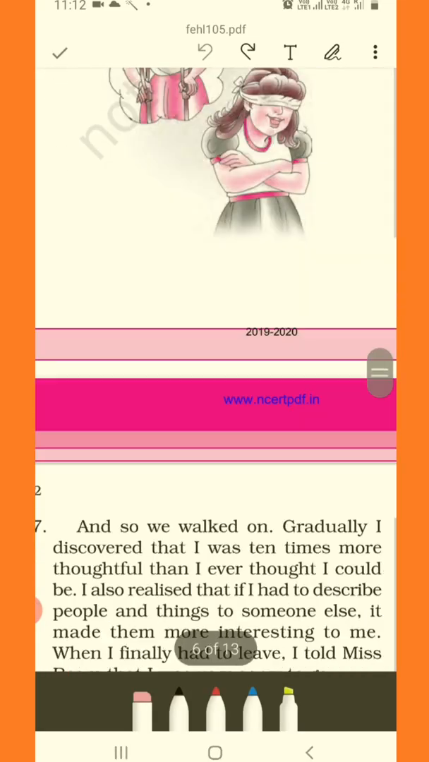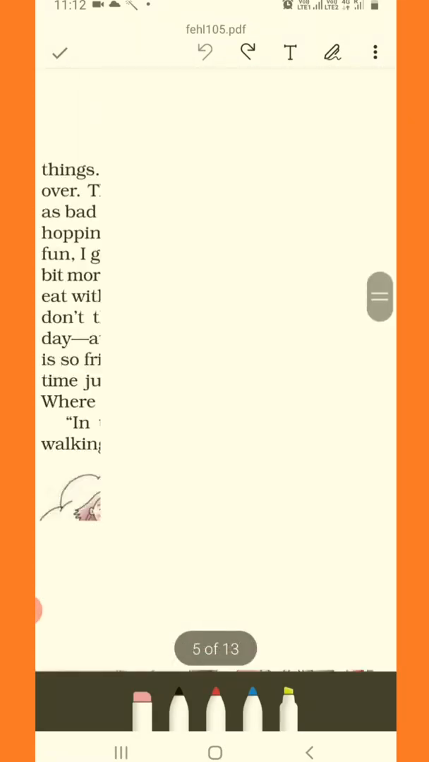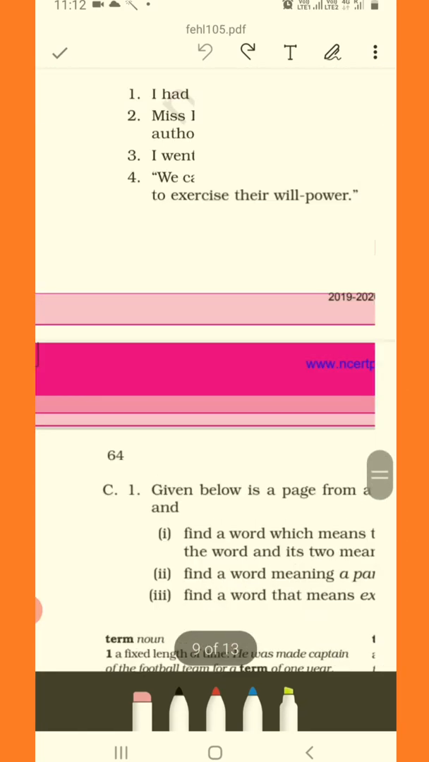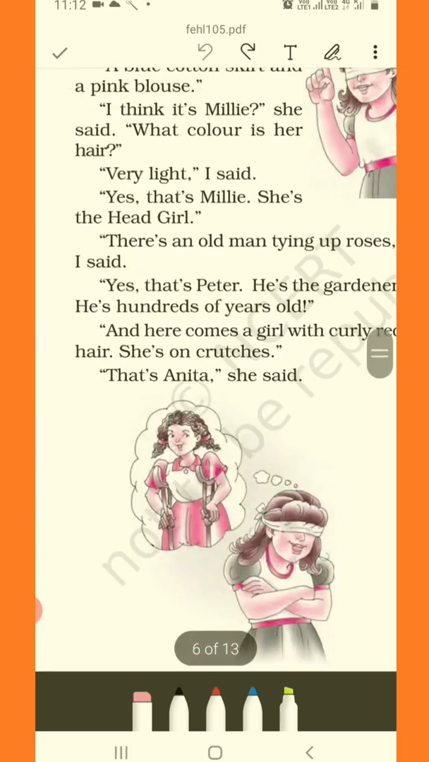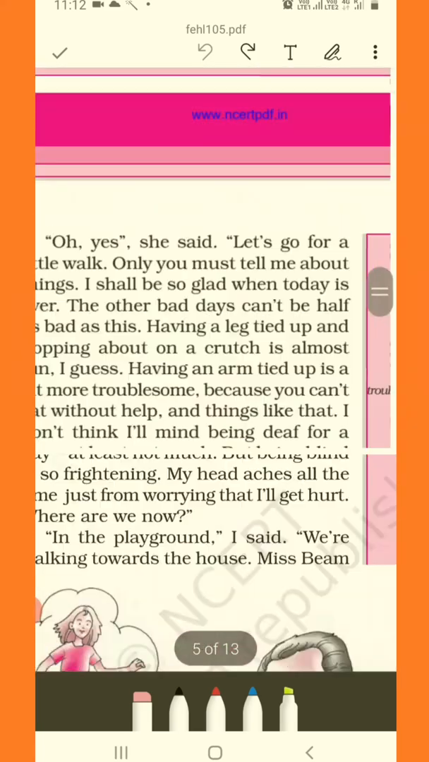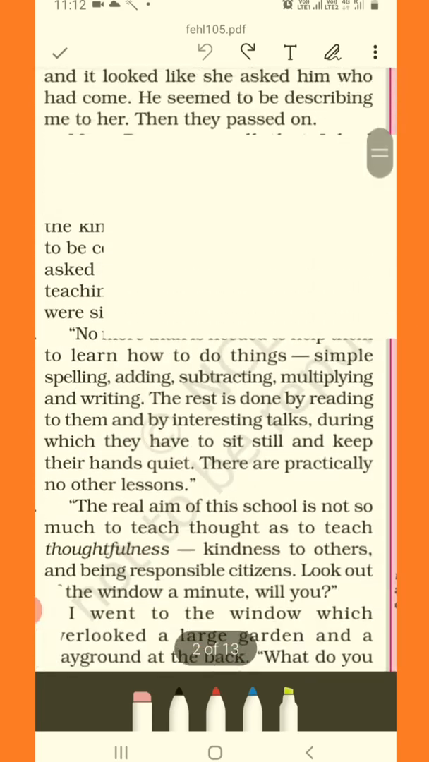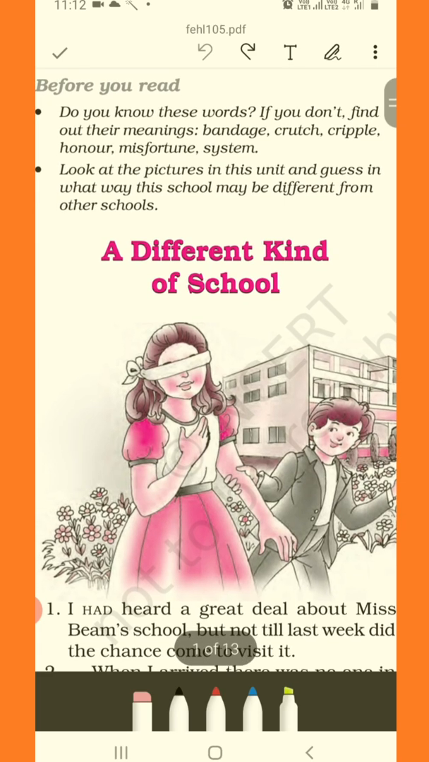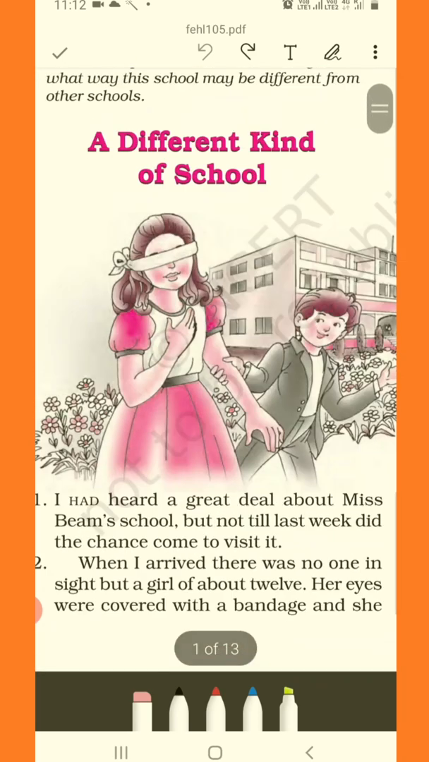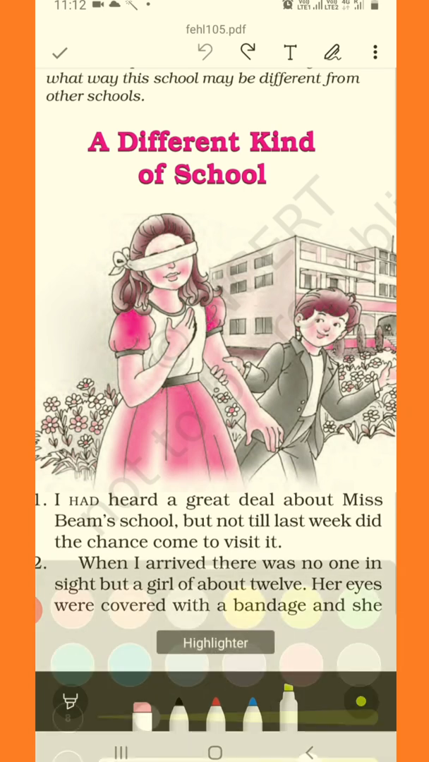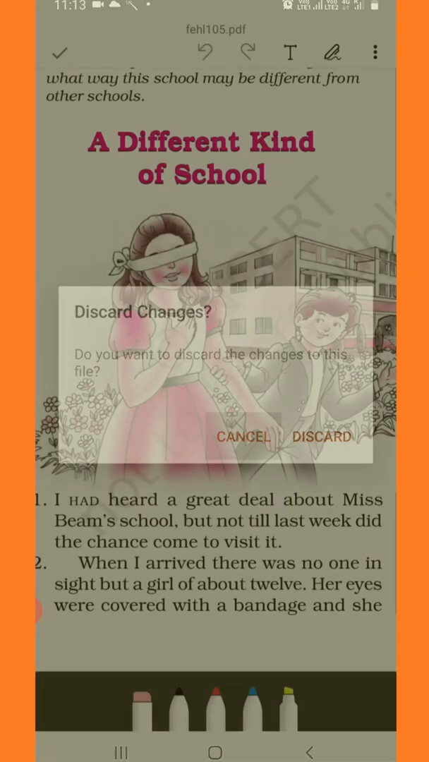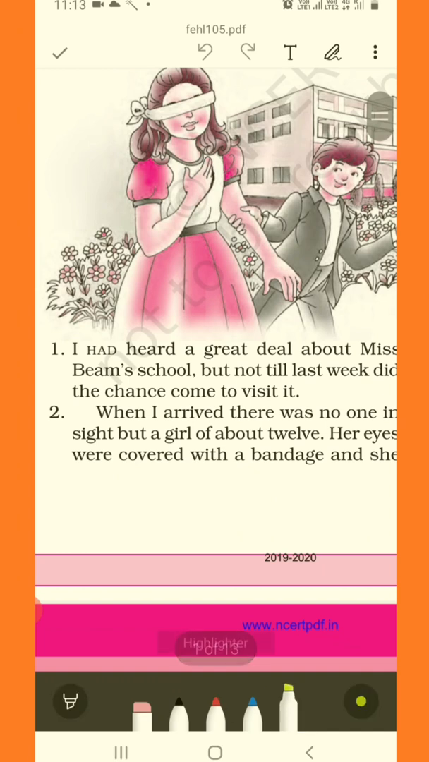So you are, I think, getting a slight idea of what we are going to learn ahead. We'll be learning about a different kind of school where differently able children will be studying. Children who have some physical disability or defects. Okay. So let's see. What is the name of the lesson? Yes, A Different Kind of School. Now, without much ado and wastage of time, let's begin. Clear?